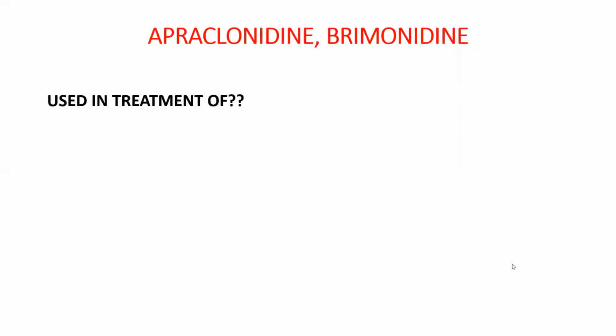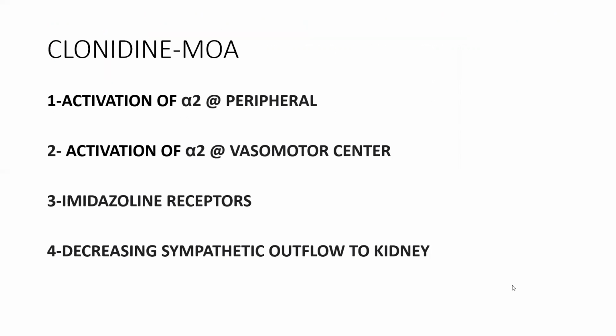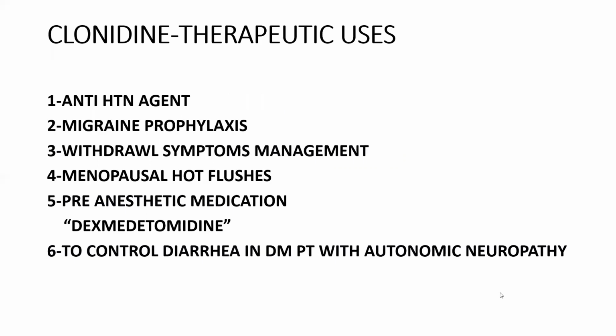Apraclonidine and brimonidine, we use in the treatment of glaucoma. And coming to clonidine, these are the mechanisms of action of clonidine: activation of alpha 2 receptors peripherally, activation of alpha 2 receptors centrally, that is the vasomotor center, and stimulating the imidazoline receptors in the brain and decreasing the sympathetic outflow to the kidney. These are the four mechanisms of action of clonidine. And what are the uses of clonidine? These are the six uses of clonidine, and you can remember like any four is fine.